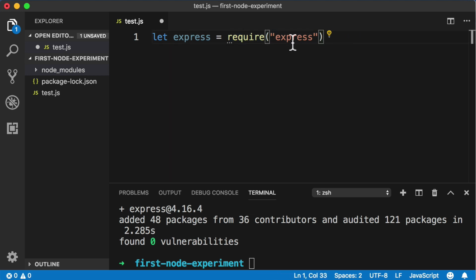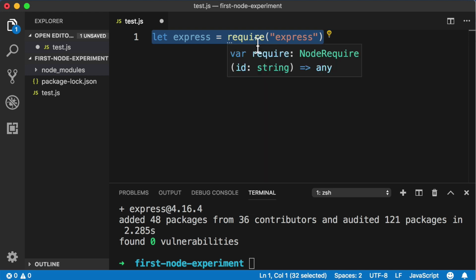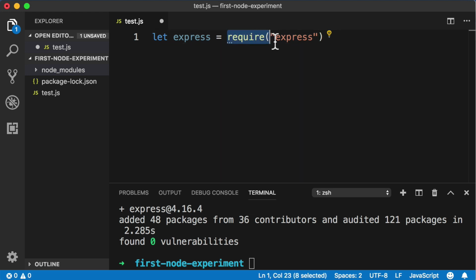The difference here is that Express is not a built-in part of Node. Meaning before we wrote this line of code, we needed to use npm to actually go out onto the internet and download Express for us. So when we say require in the Express package, Node will know to look inside a folder named node_modules, and it will know where to look. Okay, so this line of code gets Express ready.